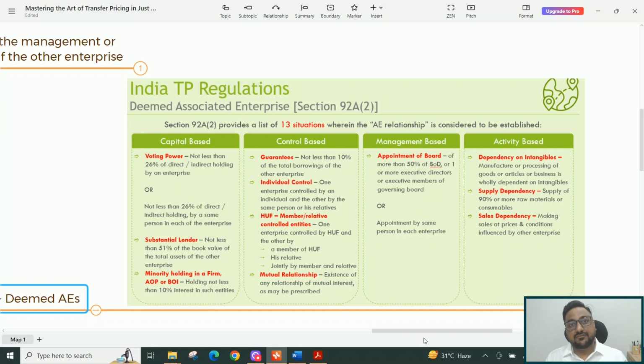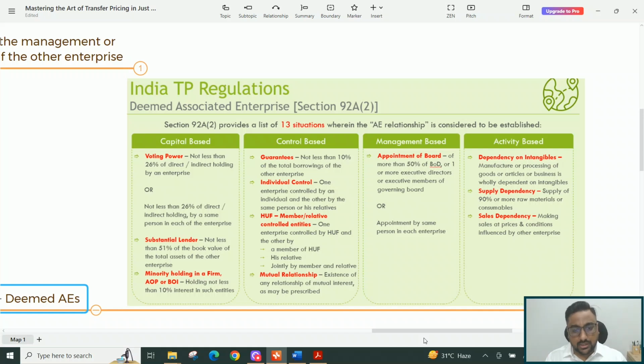There could be different views, different concepts of different consultants, but I would always go with a conservative scenario. Then we come to a minority holding in a firm, that is AOP or BOI, which says holding not less than 10% interest in such entities. So this is also a capital based scenario where there's a minority holding in a firm, AOP or BOI. For firms it's 10% basically, and for equity shares in corporate entities it's 26%, but for a firm, AOP or BOI there's this 10% criteria.